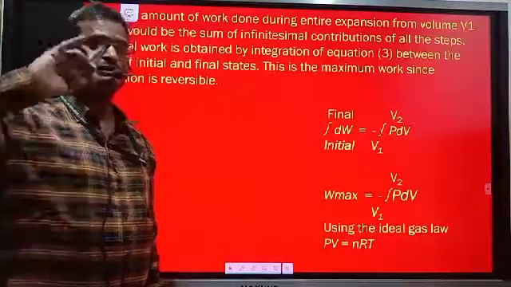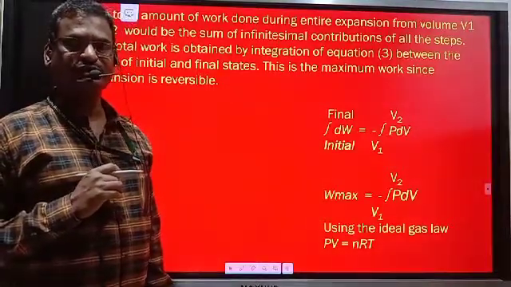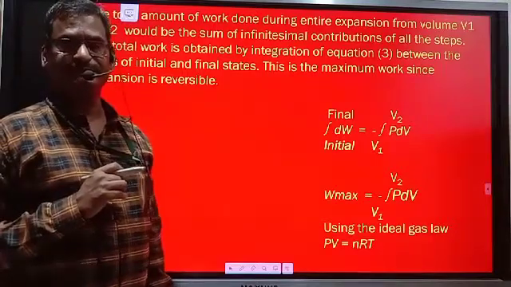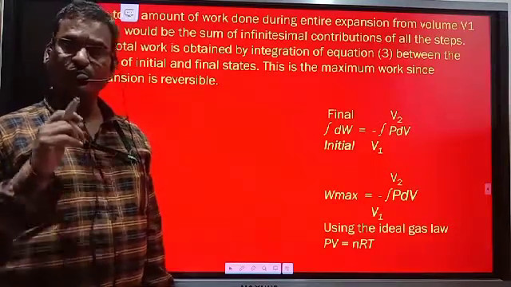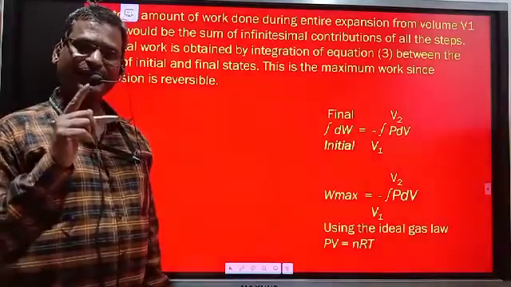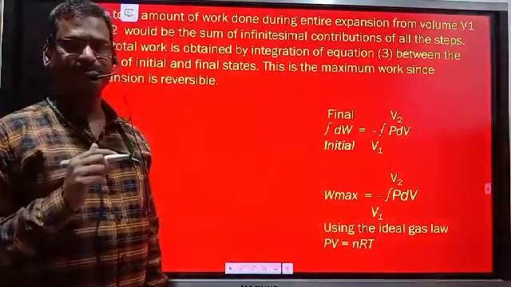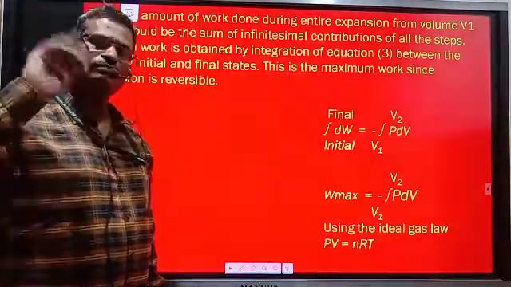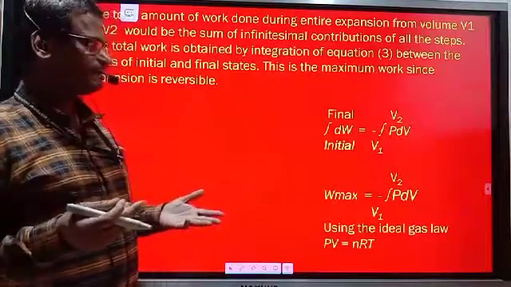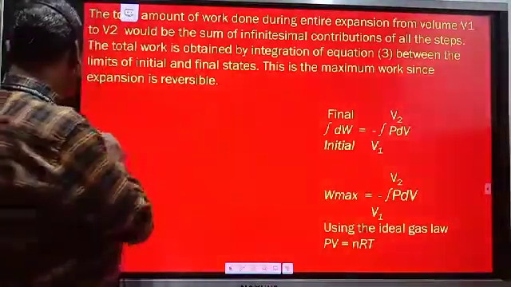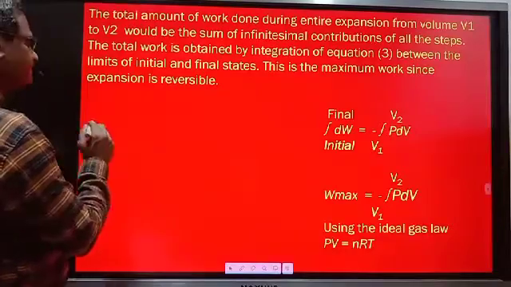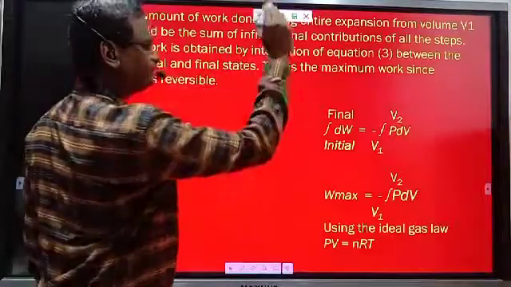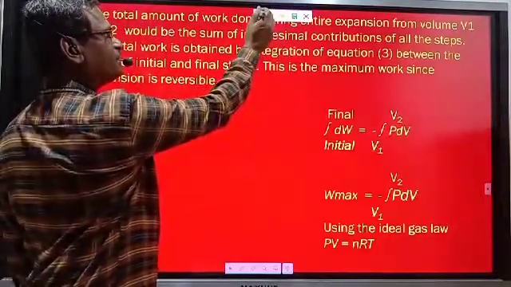There are millions, crores of steps present in the reversible process. So what we have to do? We have to obtain the work done in each and every individual step of the system, and then add the work done by crores of steps. So instead of doing that, mathematically integration is done and the summation can be obtained.